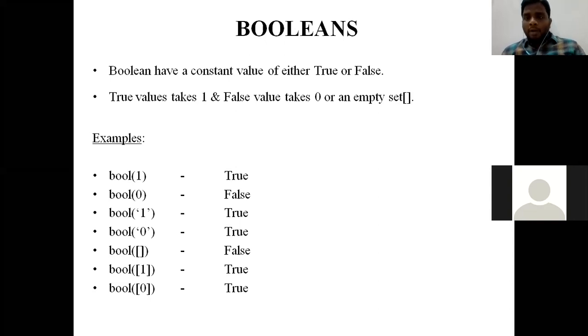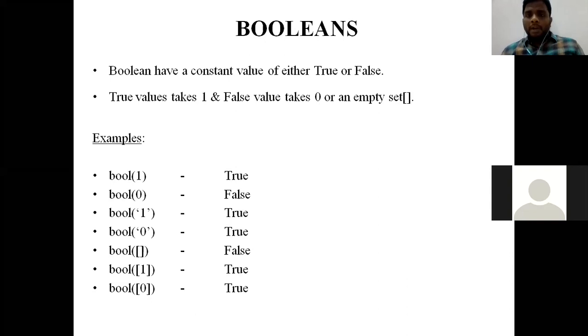If we use the bool function, we get only one value among true or false. For false, what are the conditions? In the bool function, if you mention 0 or any empty set, then only we get false. Other than that, any value will be true. See the examples below: bool is a function, and in it I have given 0. So bool of 0 gives false. Bool of an empty set will also be false. Other than these two conditions, all conditions will be true. Clear?